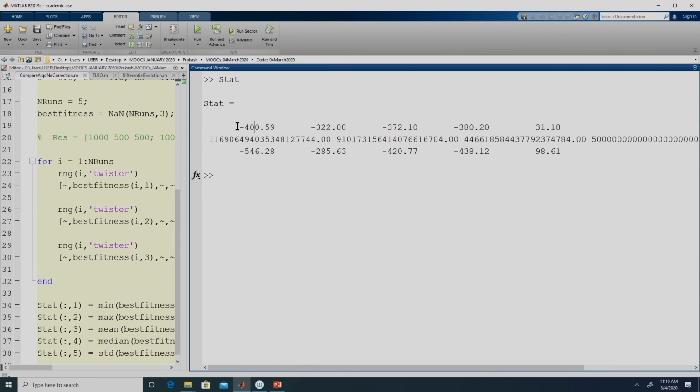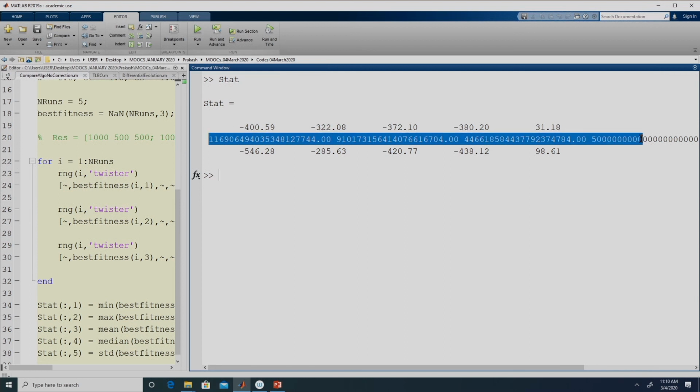Remember our previous discussion that for the current problem, the fitness function will have to have a negative value for the solution to be even feasible. In this case we can see that differential evolution is not able to obtain any feasible solution, because the best solution obtained by differential evolution in all of the 5 runs is a positive value. That means there is some penalty which indicates that the solution is not feasible.